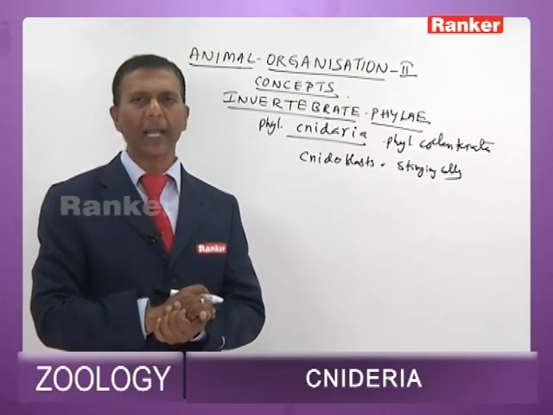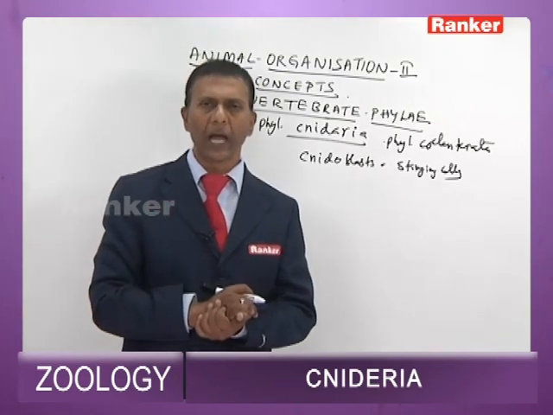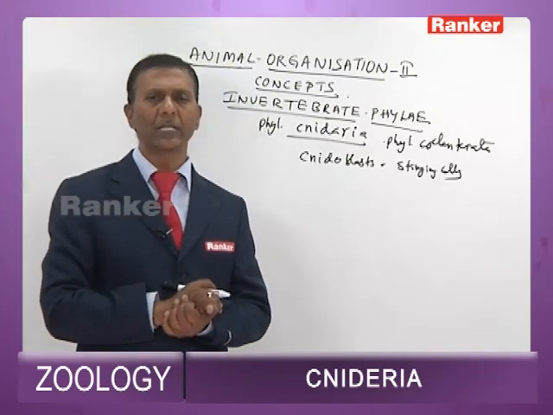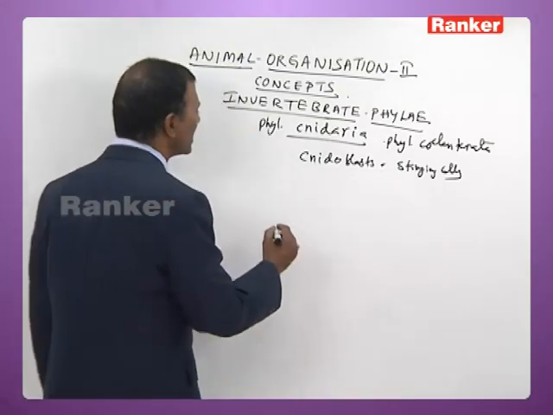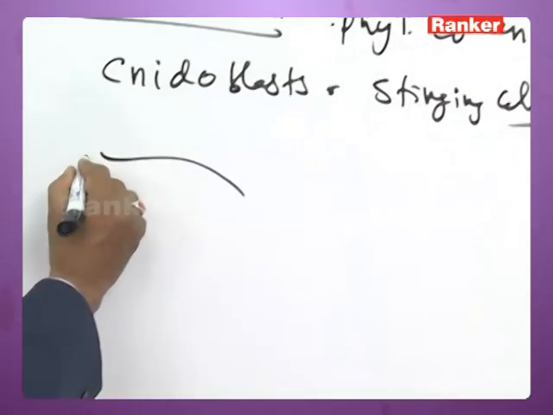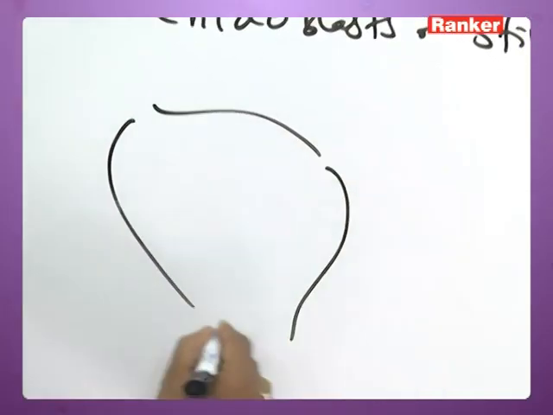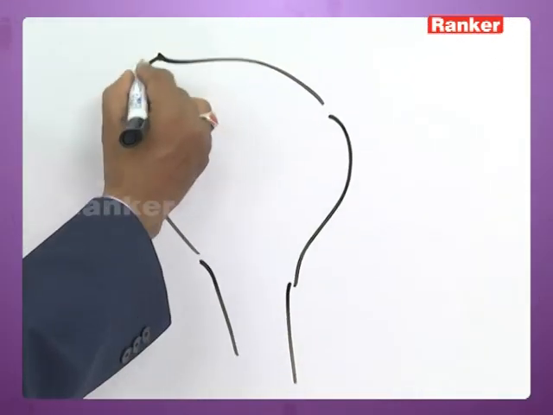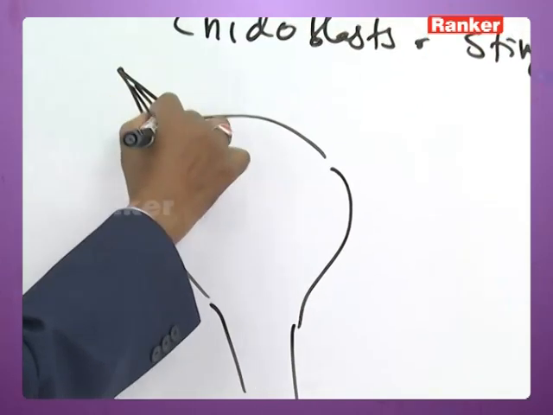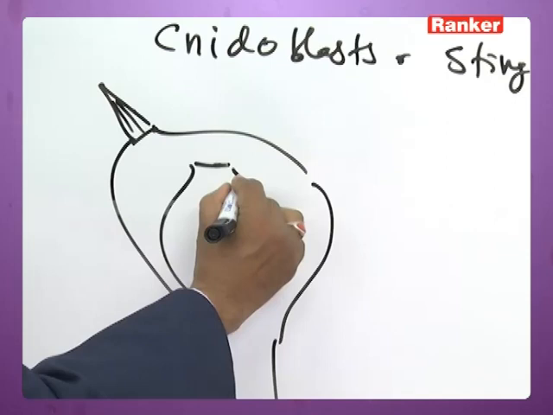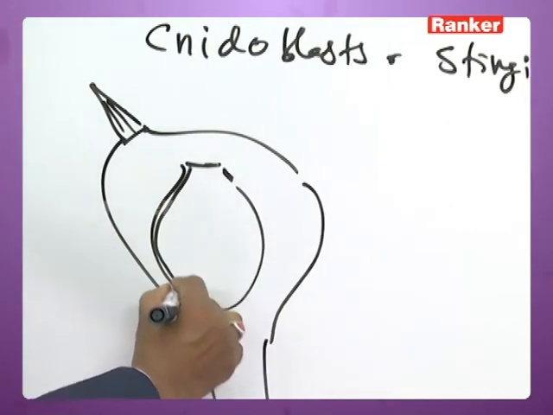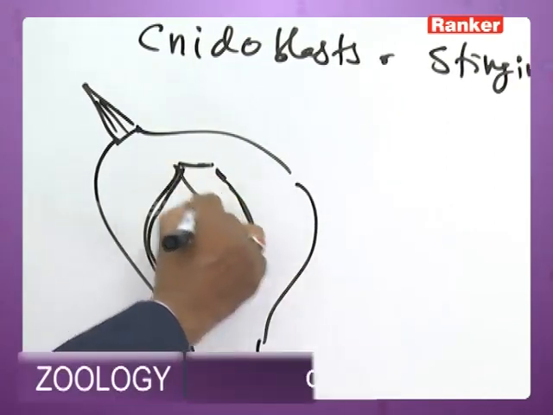Cnidoblast is a bag-like structure that encloses a nematocyst or cnidocyst within it. Within the cnidoblast, there is a nematocyst.